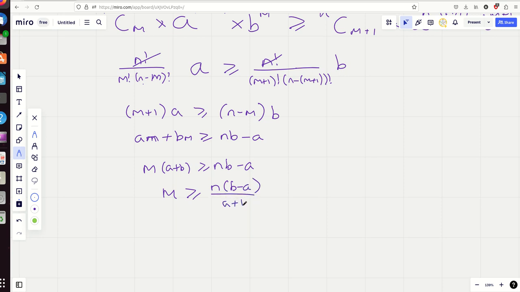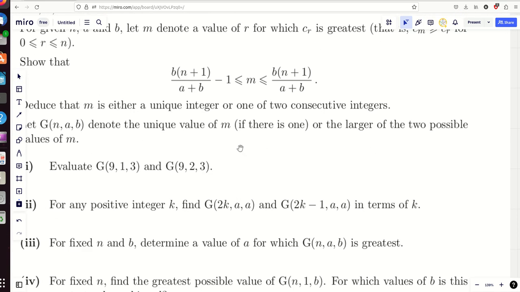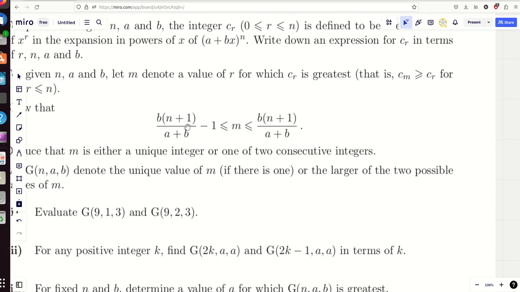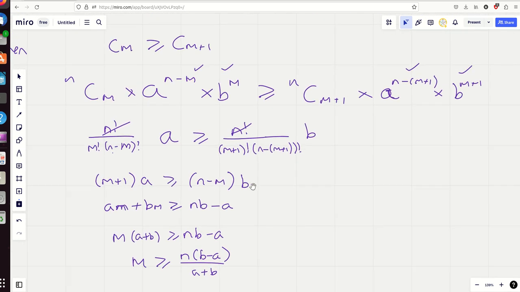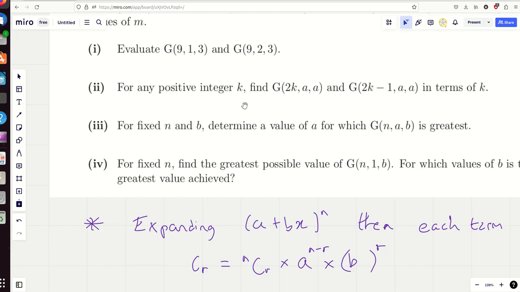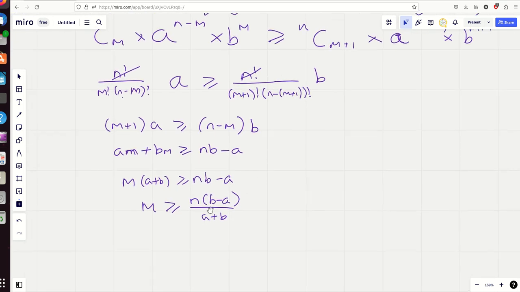over a plus b. Now, that doesn't quite look like either of them at the moment, but it looks more like this one than this one. So I'm going to try and fiddle with it so I turn it into that one. So what do I want on the top? I want an nb plus b, yeah? And at the moment I've got bn minus, oh hang on, why have I factorised that?